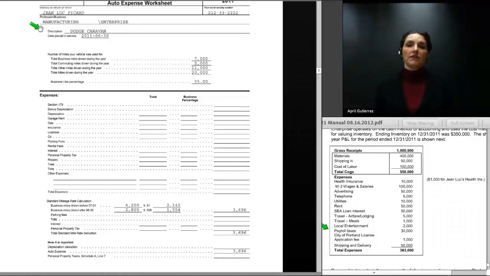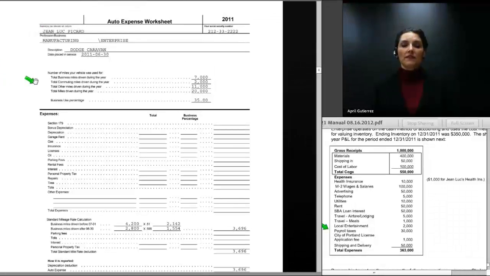I started using other methods to basically determine my auto expenses. But about 4 years ago, 3 years ago, somewhere in there, Drake finally got it figured out, and now their auto expense worksheet is quite workable for us. And so we have chosen to start showing the Drake auto expense worksheets in our answer keys.